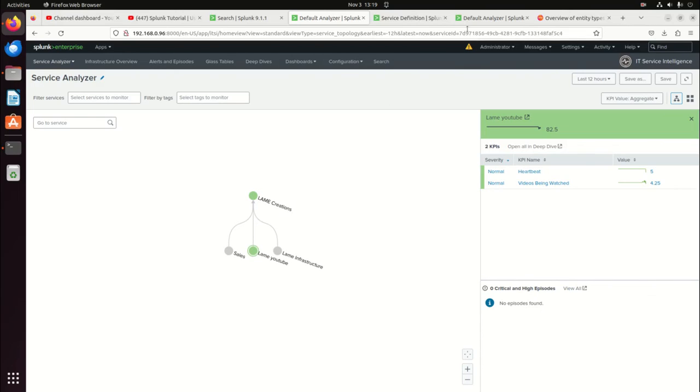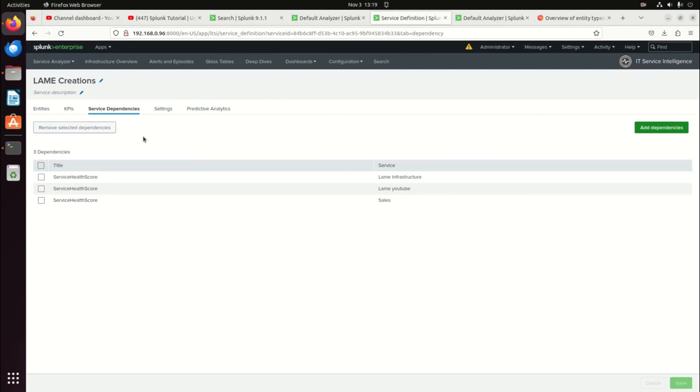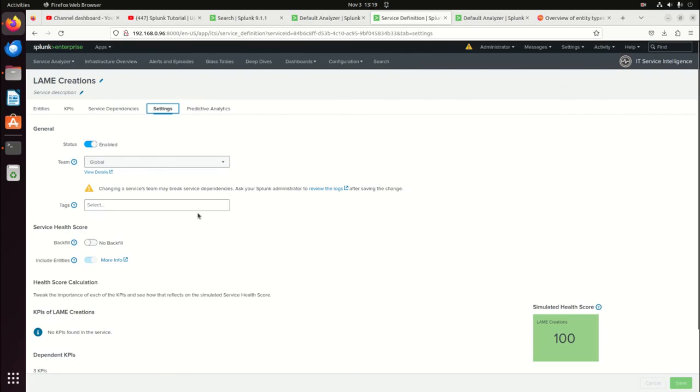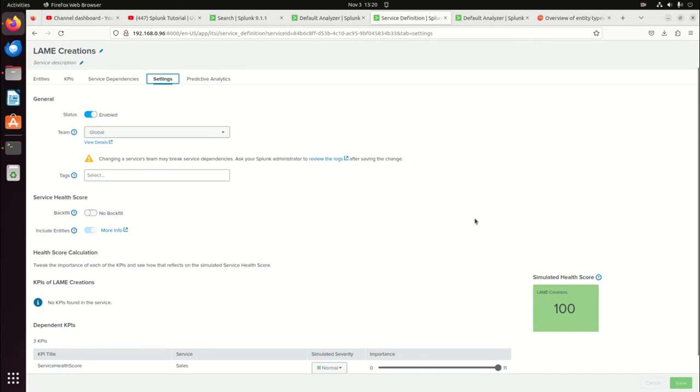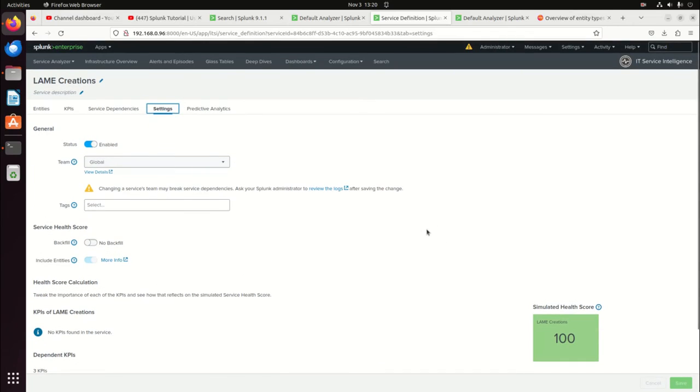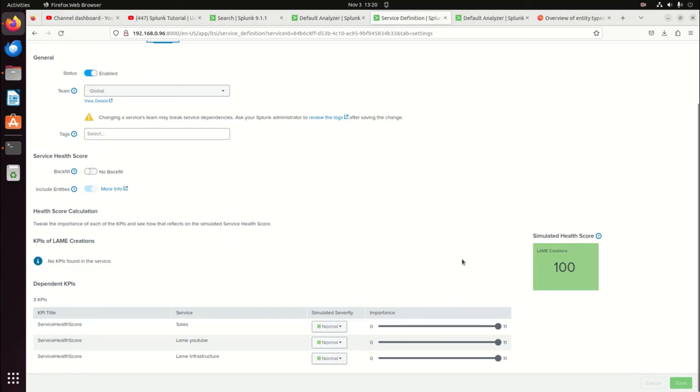One last thing I want to do while I'm here in service definition is go back to settings. In the same way we did before, we can take these services and say how much does sales affect the overall score? How much does lame YouTube affect the overall score? How much does the lame infrastructure affect the whole overall score? And you can mess with that and play with it and get it set up and have your stuff interrelated.